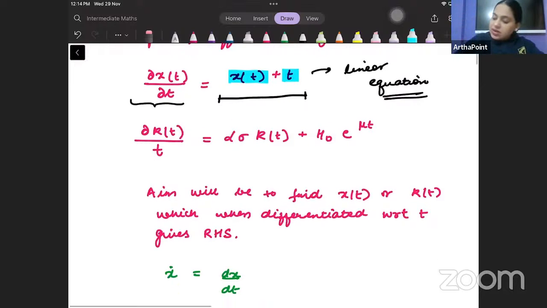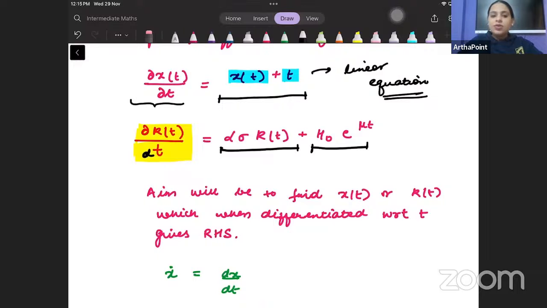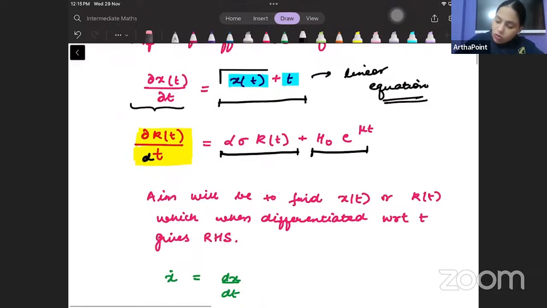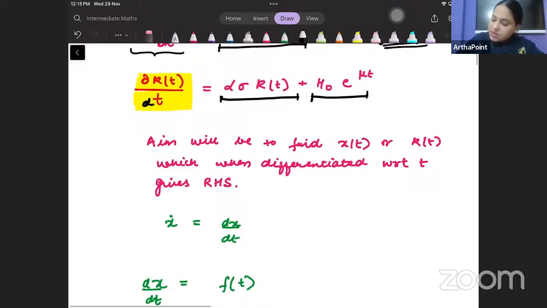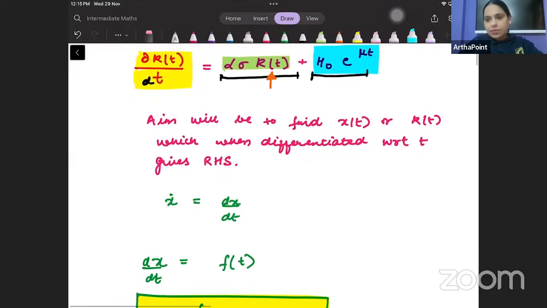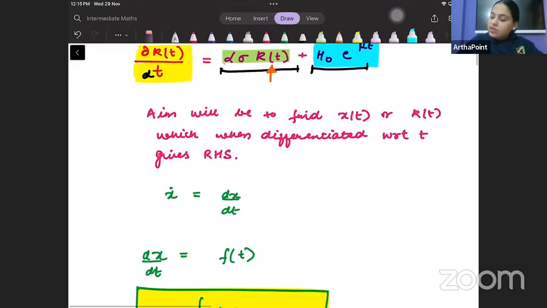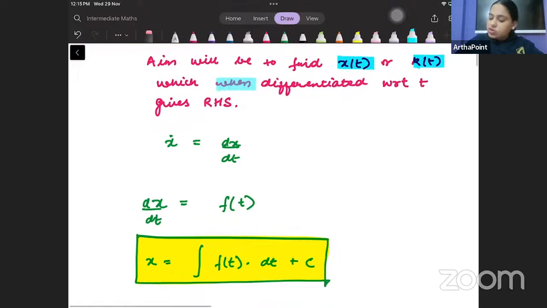Similarly, how capital changes as time changes can be written as a linear function of capital and time. Look carefully, there is one component of the variable and another component of the time period. Here also there is one component of the variable, my variable is capital now, and another component which represents the time period. Clear? Okay. The aim will be to find x_t or k_t which, differentiated with respect to t, gives the RHS.